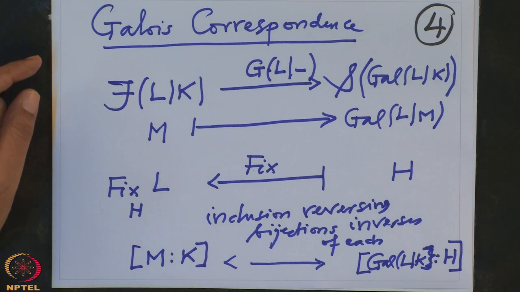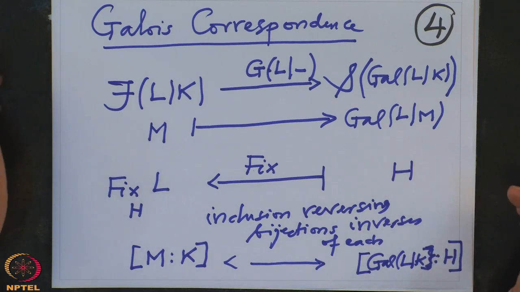Now, I want to also ask questions. If H is a special subgroup, a subgroup which has a special property, for example H is normal, then what can you say about that intermediary field? How do you read the normality of a subgroup in terms of the intermediary field? Or conversely, we don't know in general.